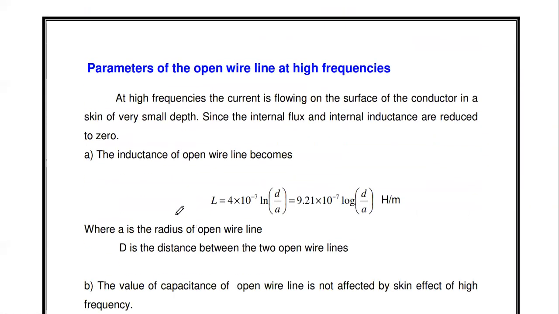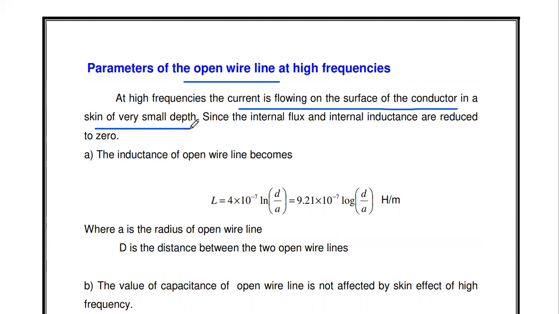Okay, then the next thing: we are going to analyze the parameters of the open wire line at high frequencies. Already you know, if you are using the open wire transmission line to carry high frequencies, the current is flowing on the surface of the conductor.